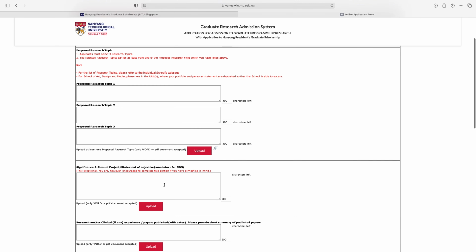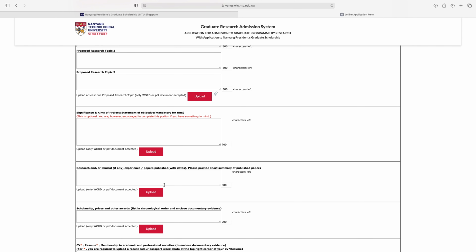Next is significance and aims of project. Statement of objectives is mandatory for NBS. This is optional. You are, however, encouraged to complete this portion if you have something in mind. So if you have any aim of project or any significance, then you can give the information. Otherwise, you can skip this.